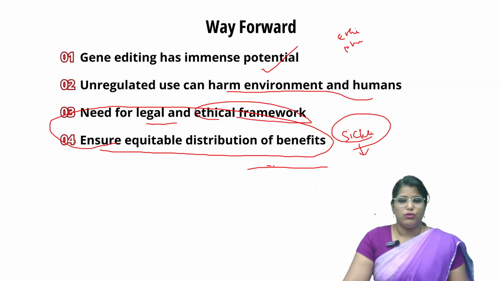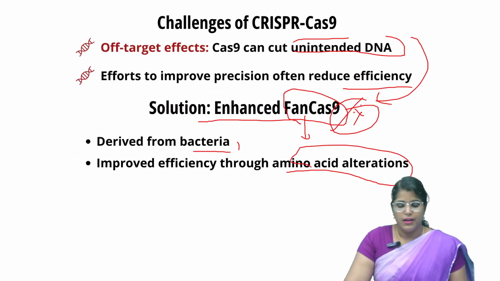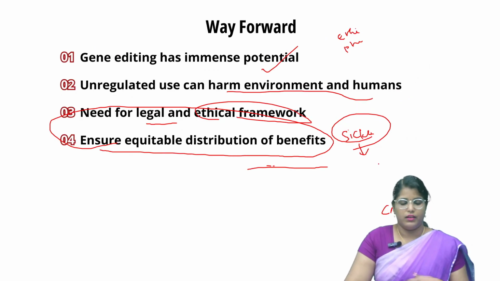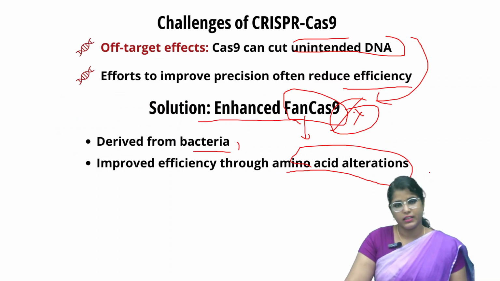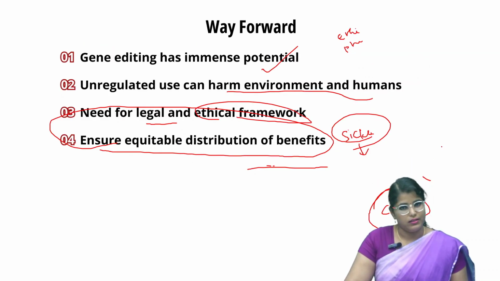Okay, so these are all very important facts that you have to remember from this news article discussion. In this news article discussion, we saw about CRISPR-Cas9. We saw the alternative given by our Indian scientist, which is nothing but this FAN-Cas9. Then we saw some editing tools. Then we saw what are the issues with Cas9 and how it can be solved using our FAN-Cas9. So these are the learned points. Now let us move on to the next news article discussion.